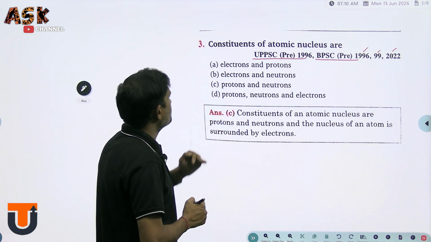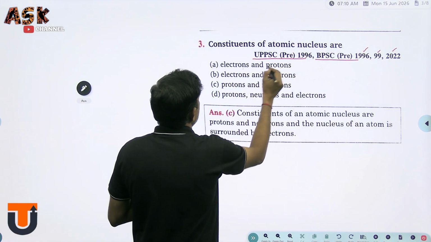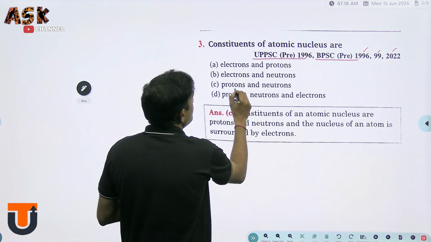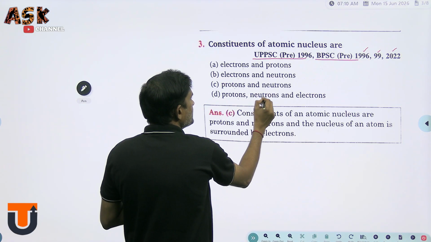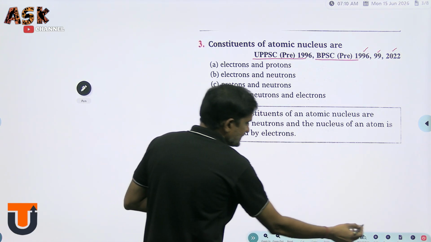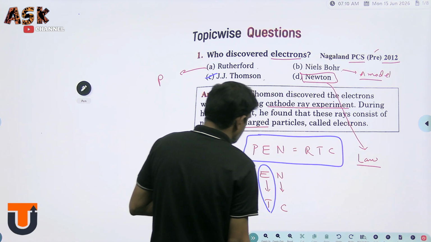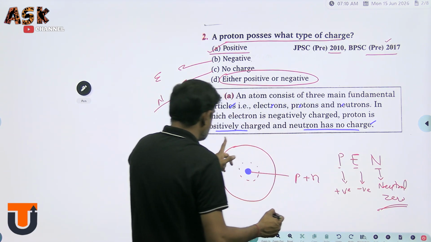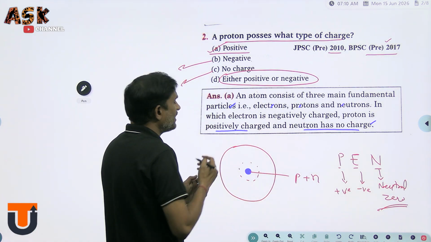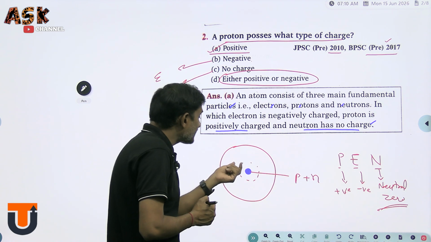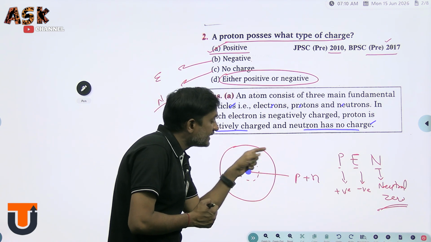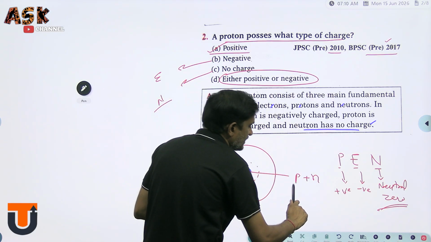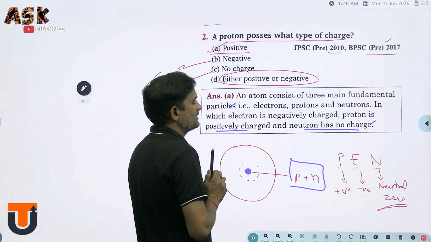So what are the options here? Electrons and protons; electrons and neutrons; protons and neutrons; protons, neutrons and electrons. Keep in mind what I said: this is the atom, and the shape of the atom is spherical. The center of the atom is the nucleus. Inside the nucleus, protons and neutrons are there.